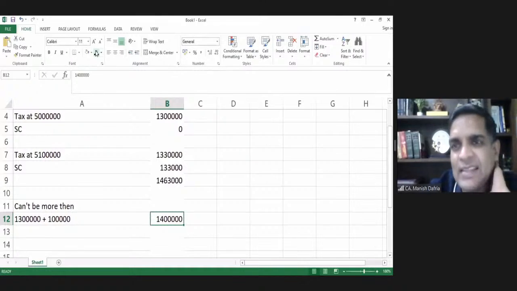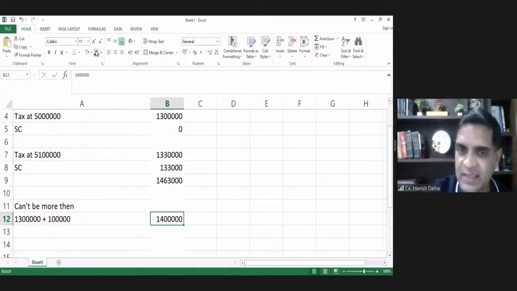So 14 lakhs is the tax plus surcharge, 4% is the cess, 56,000. All inclusive tax plus surcharge plus cess payable would be 14 lakhs 56,000. If I have to calculate the amount of marginal relief, it would be 14 lakhs 63,000 minus 14 lakhs, which is the marginal relief this assessee would be getting. 14 lakhs would be the tax plus surcharge payable. Cess inclusive, 14 lakhs 56,000 would be the all inclusive amount payable by this assessee. Okay.